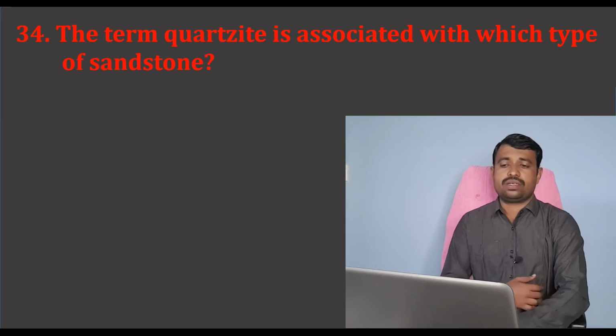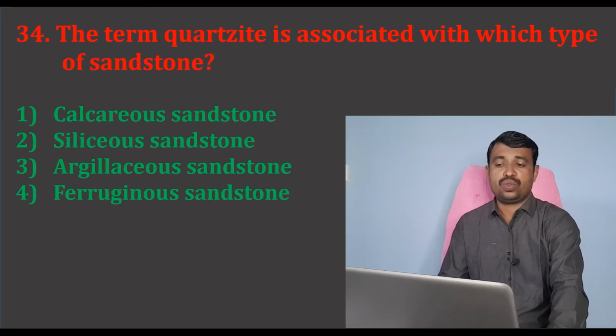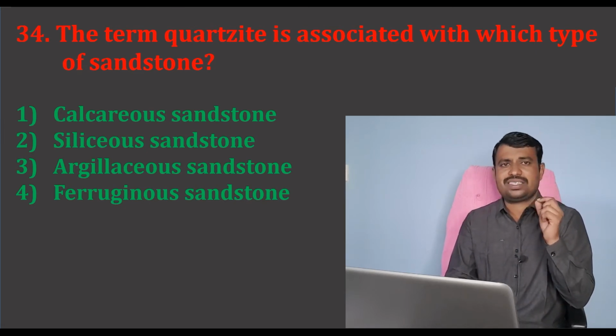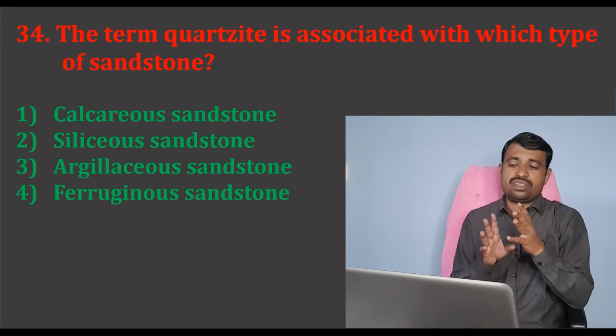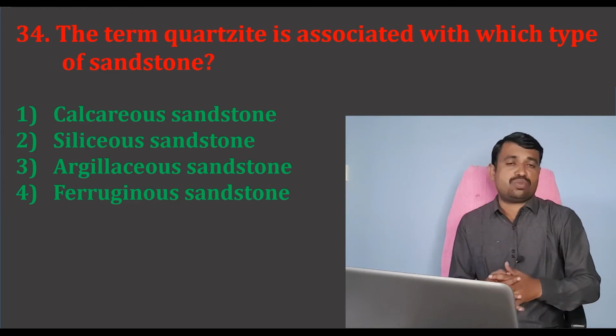The next question: the term quartzite is associated with which type of sandstone? We know that quartzite is made up of quartz. Quartz is a SiO2 rich mineral. So there are four options: calcareous sandstone, second one siliceous sandstone, third one argillaceous sandstone, fourth one ferruginous sandstone.